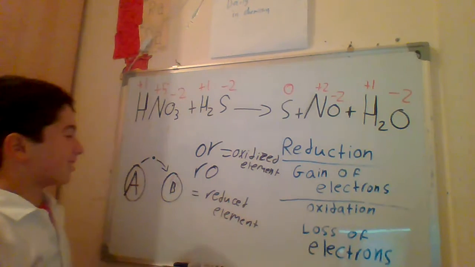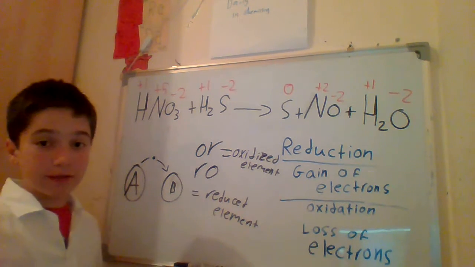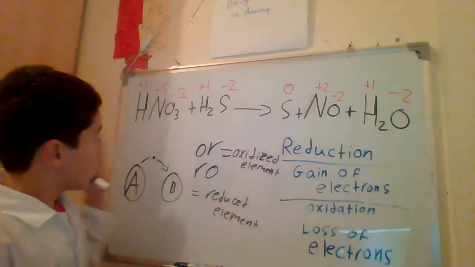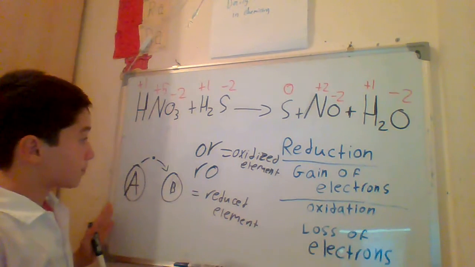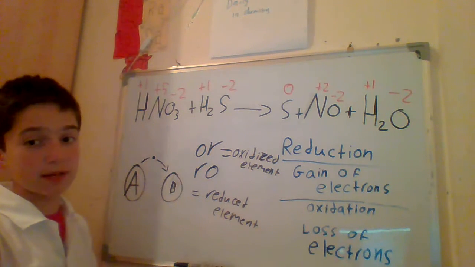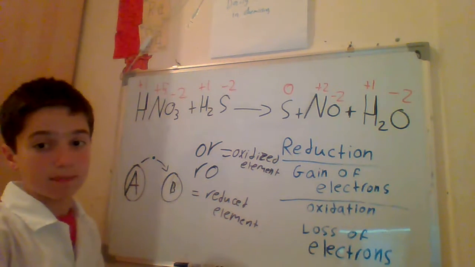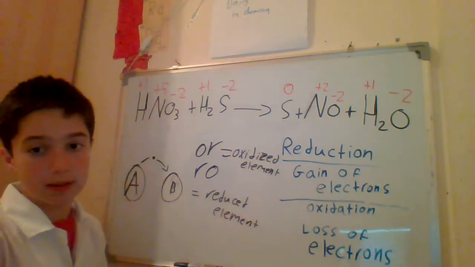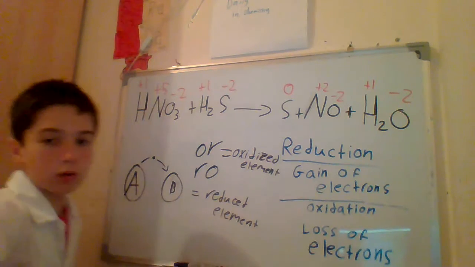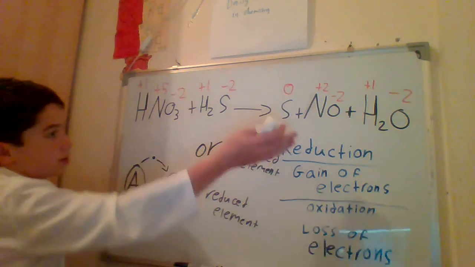So after we got everything and we know that the oxidized element is the reducing agent and the reduced element is the oxidizing agent, let's continue. We're going to solve this equation first.